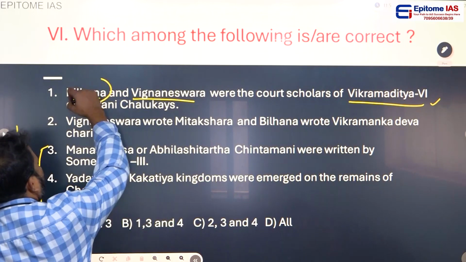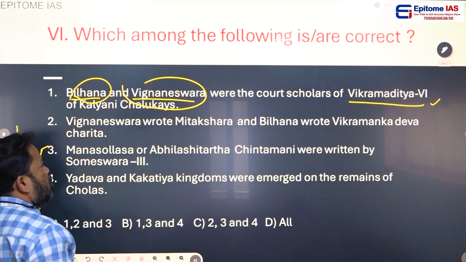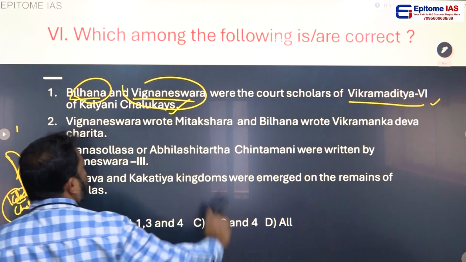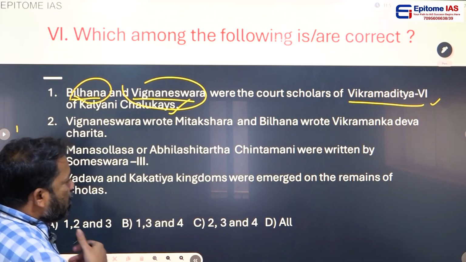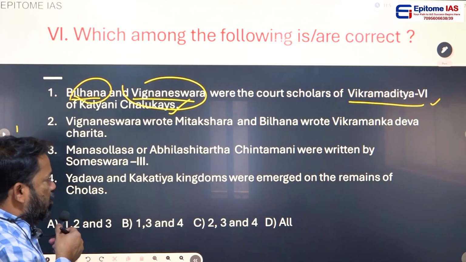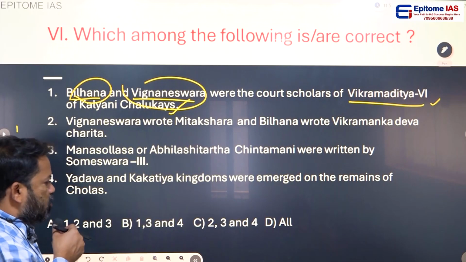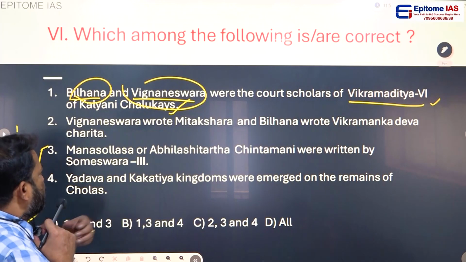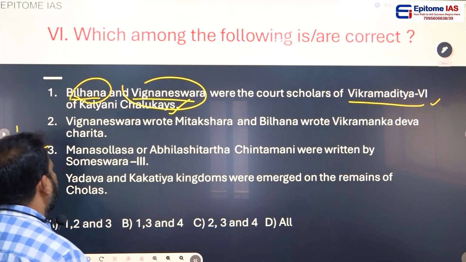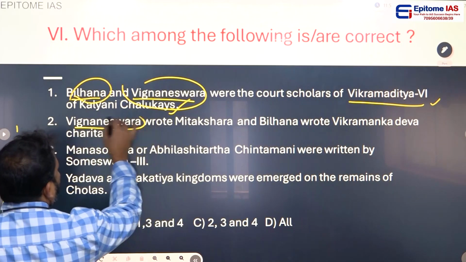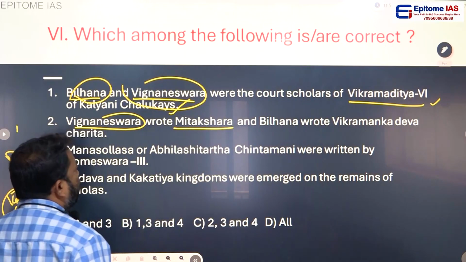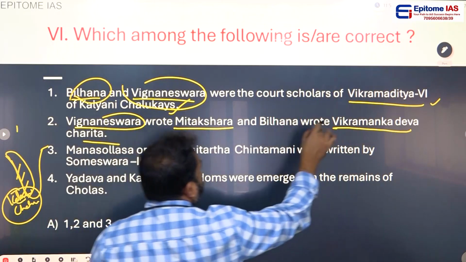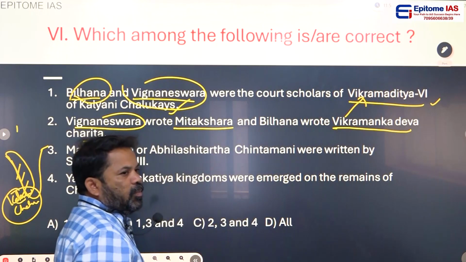Yes, Bilhana and Vijnaneshwara, the two scholars in the court of Vikramaditya VI, is the right statement. One point you have to remember, Amma: in ancient India and medieval India, most of the questions come from the culture part: culture, language and literature, religion and philosophy, art and architecture. Yes. See, Vijnaneswara wrote the Mitakshara book. Bilhana wrote Vikramanka Deva Charita. It means the story of Vikramaditya VI.